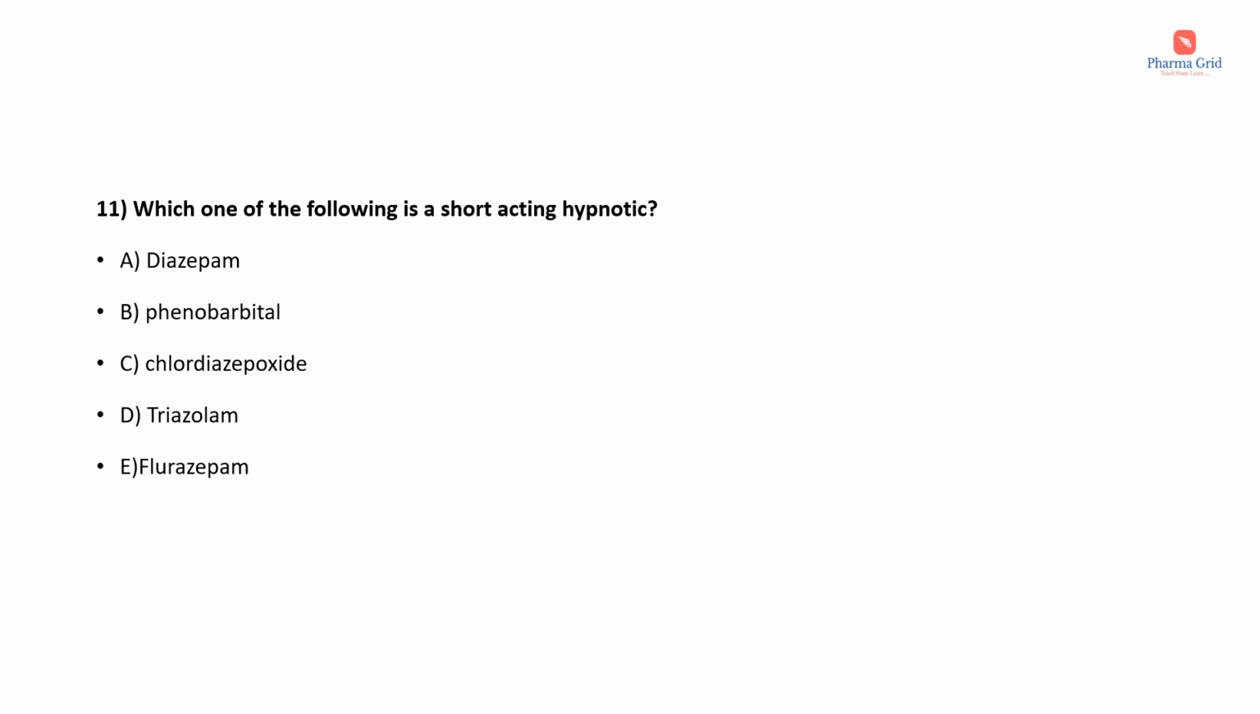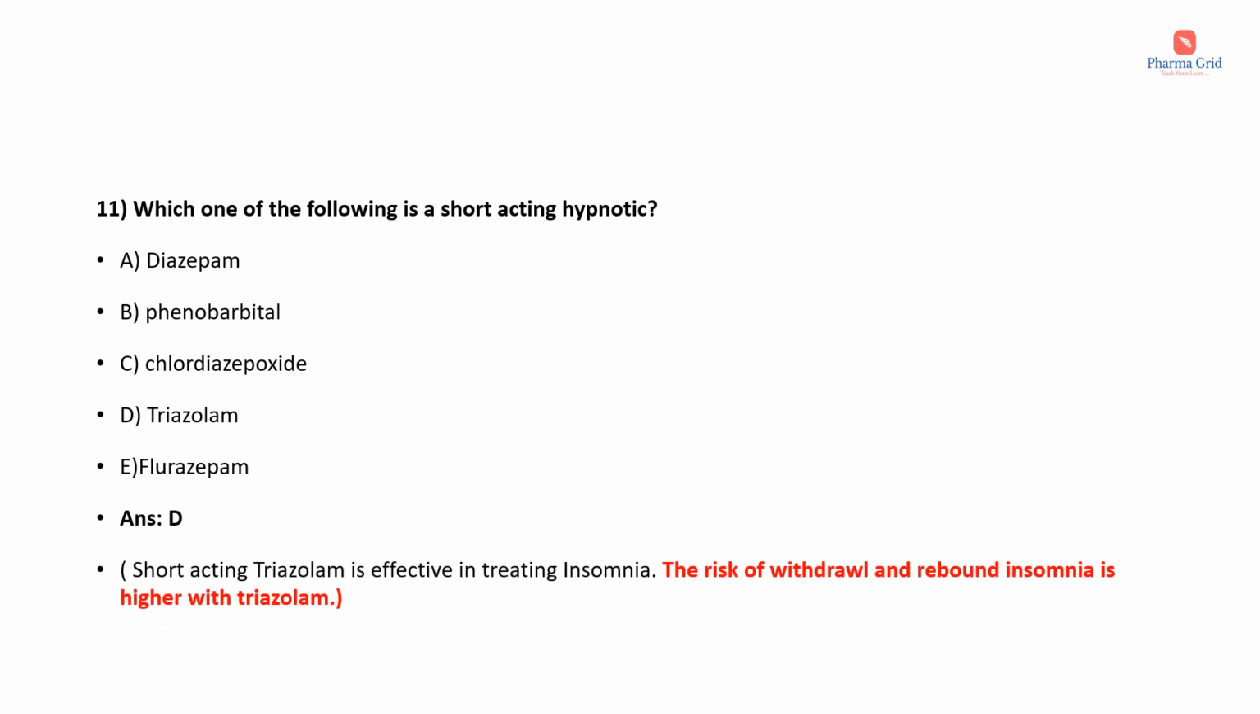Which one of the following is a short-acting hypnotic? The options are diazepam, phenobarbital, chlordiazepoxide, triazolam, flurazepam. Here the correct answer is option D, that is triazolam. Short-acting triazolam is effective in treating insomnia. The risk of withdrawal and rebound insomnia is higher with triazolam.